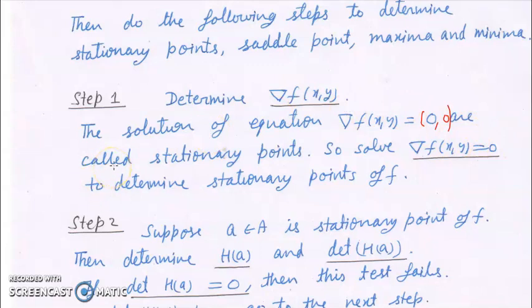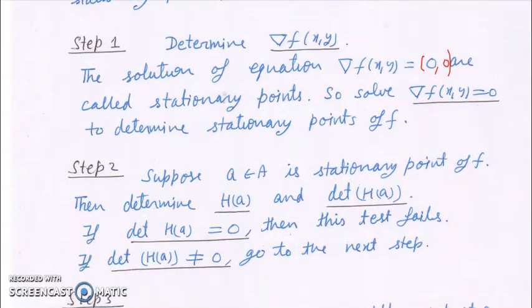And so what we will do, we will determine the gradient, put that gradient equal to (0, 0), and solve this equation. Whatever the solution will be, that is the value of (x, y), which will give us the point (x, y), and these points are called stationary points. So we solve it to get the values of x and y, and those points will be the stationary points. In this way we can determine the stationary points.